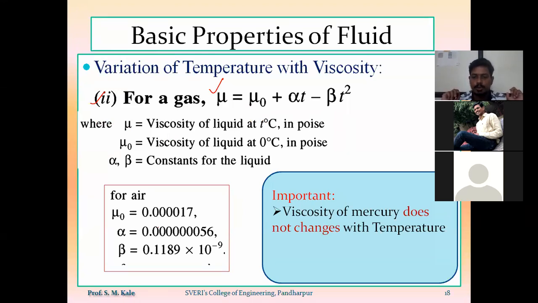Viscosity of mercury does not change with the temperature. That point you have to always keep in your mind.